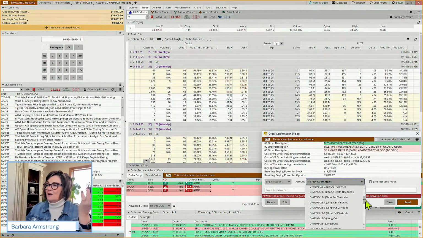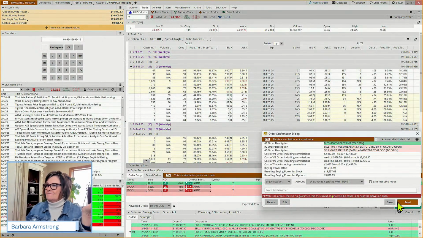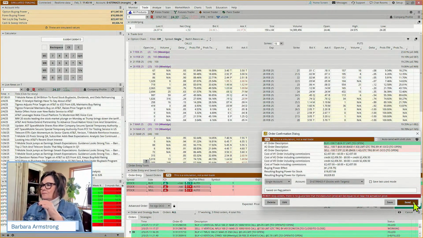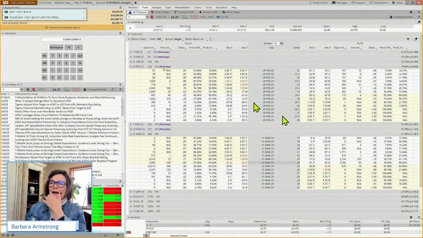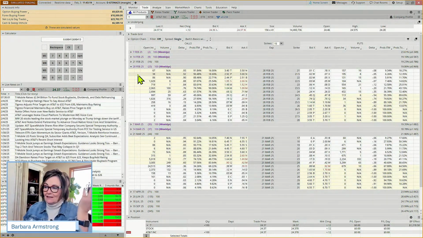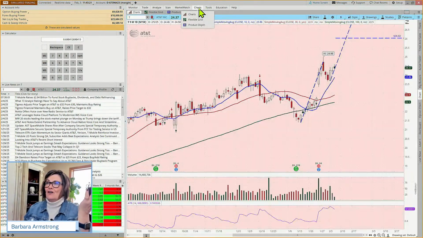Now, what might we layer into this down the road? This is a stop with a target. And this is based on a flag pattern. What might we do down the road? Well, yeah, Randy, you've got it. Yeah, we can add a covered call.